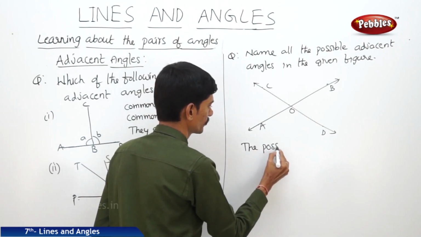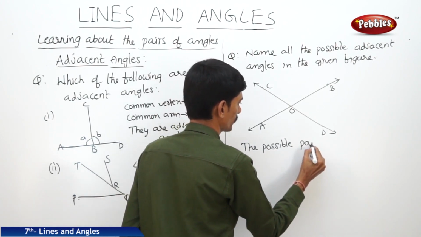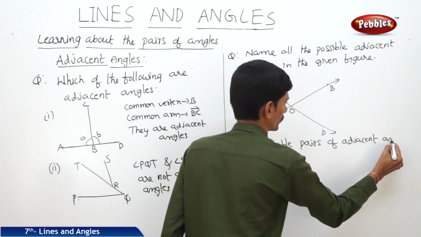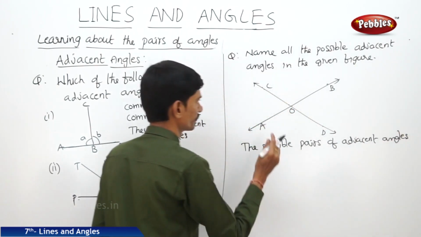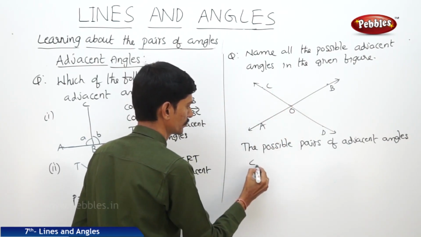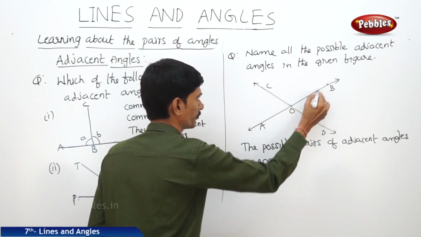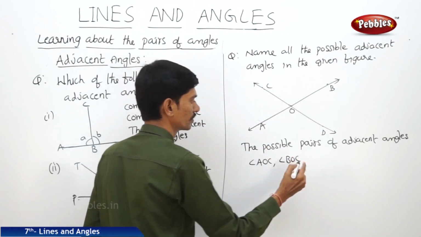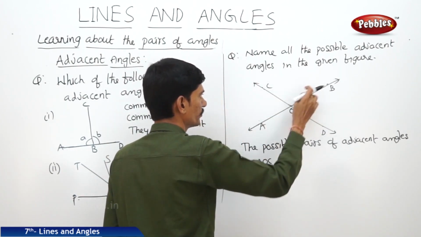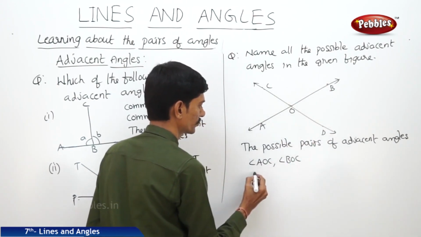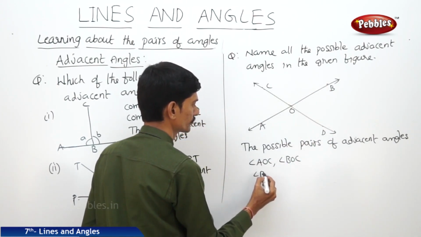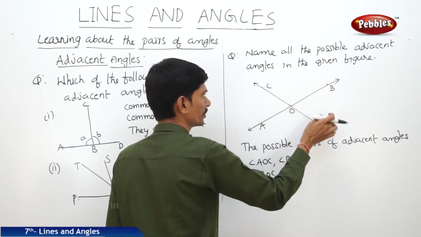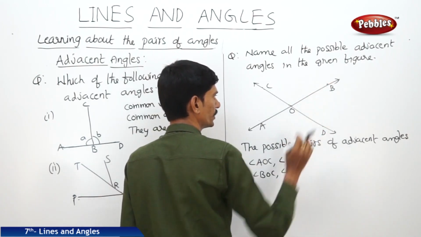The possible pairs of adjacent angles: angle AOC and angle BOC, because they have the common vertex O and the common arm OC; angle BOC and angle BOD, they have the common vertex O and the common arm OB.